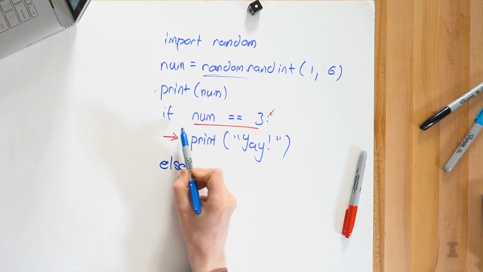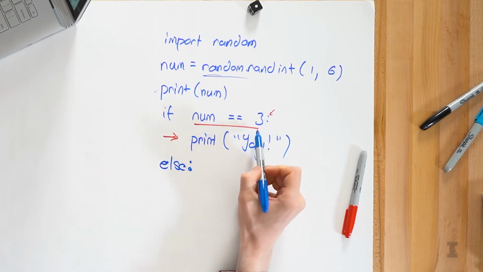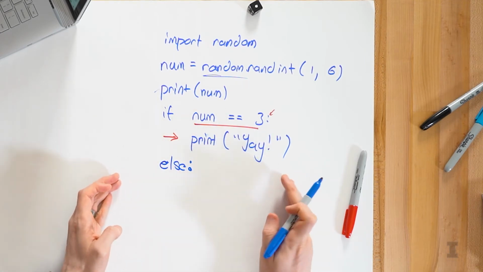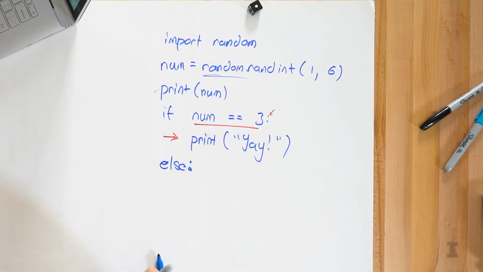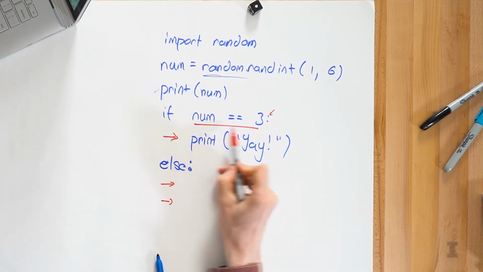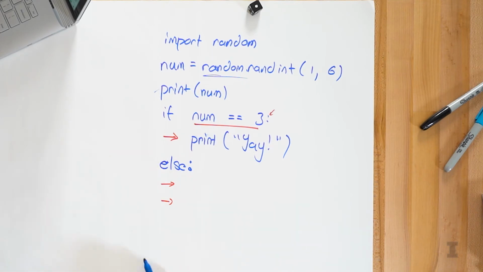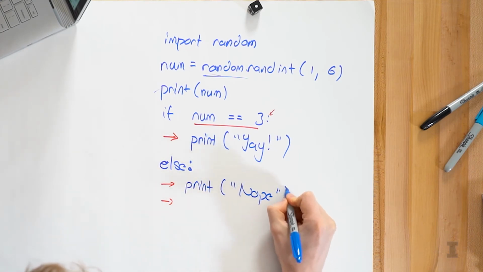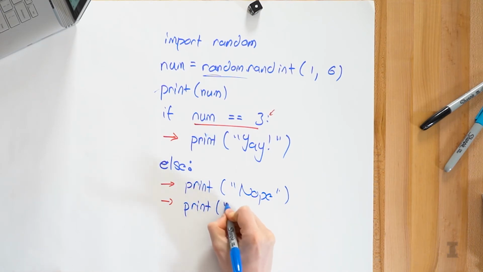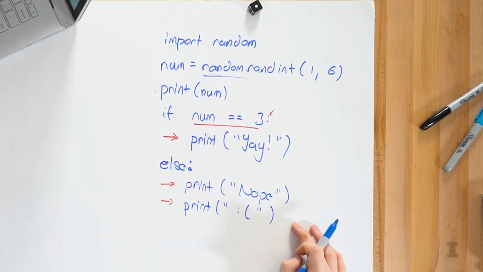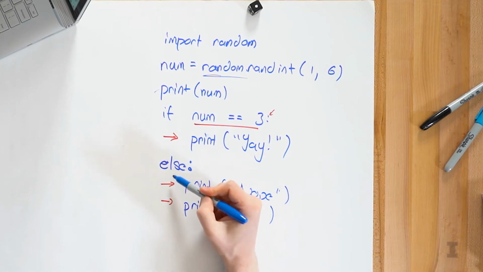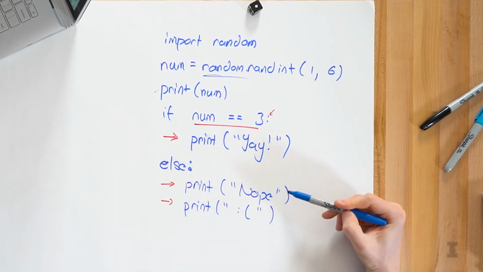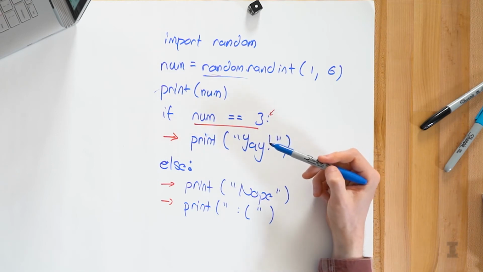So if I write the word else, non-indented, after an if control block, then I can have any amount of code inside of another indented block that runs when the if statement is not true. So if the number is 3, we print out yay. Otherwise, I'm going to say print nope. And then I'm going to actually do 2 lines of code here. I'll print nope and a sad face, colon parentheses, to say that nope, this was not the result. It is not my favorite number. And because both of these lines are indented after my else block, I should see both of these lines run only when the condition's not true.